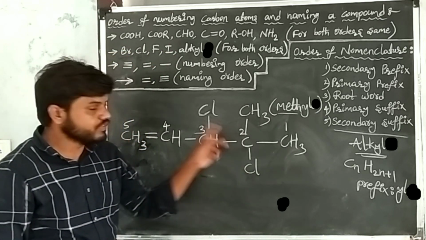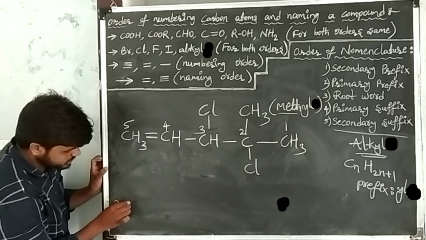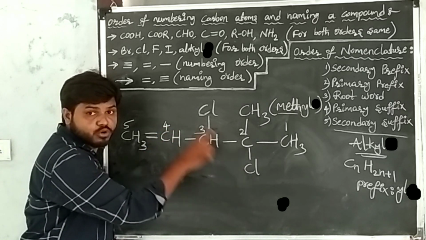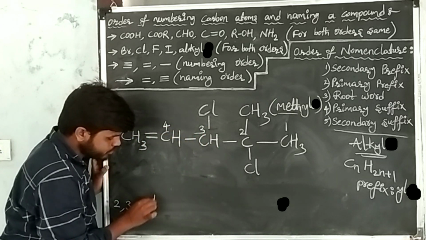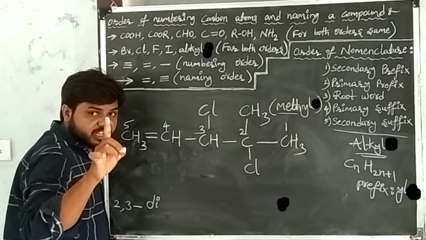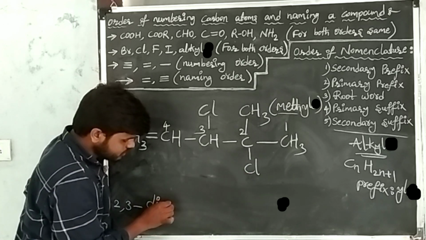First write the chlorine, then after the alkyl group. So the positions of each chlorine is what? 2, 3. I am writing positions 2, 3. After writing the positions of the two chlorines, how many times is chlorine repeating? Two times. The numerical prefix of two times is what? Di. I repeat, the chlorine prefix is what? Chloro.